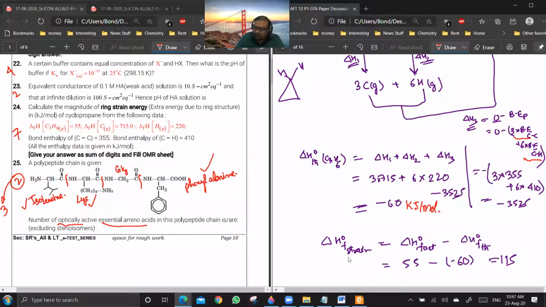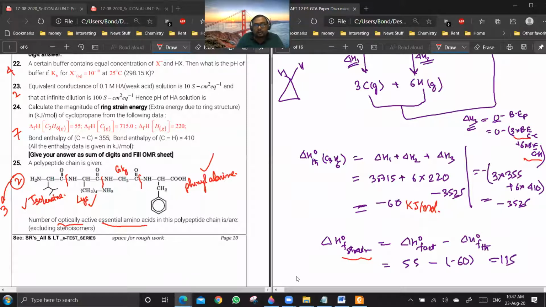Now, delta H ring strain. Whether it is ring strain or resonance energy, always remember that whatever is the extra difference between actual and theoretical delta H will be either resonance energy or ring strain, depending on whether a molecule is getting stabilized or destabilized.